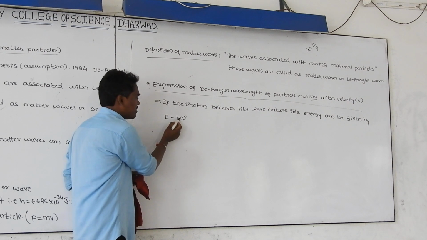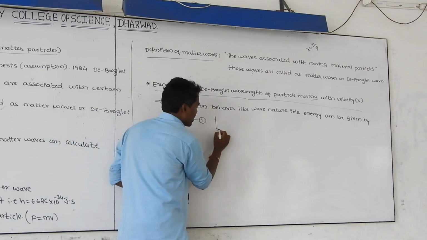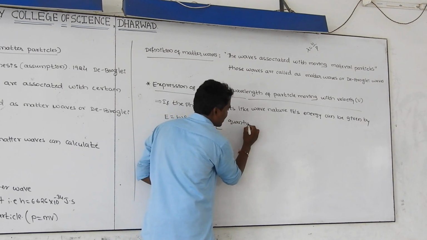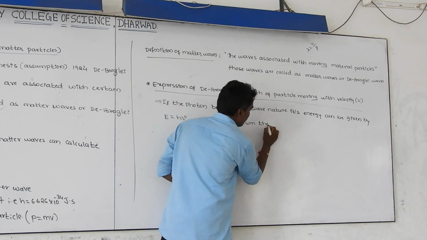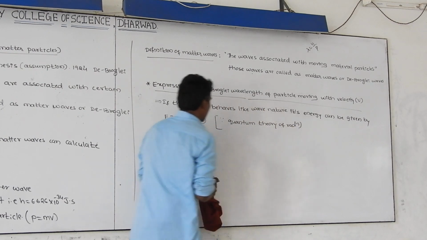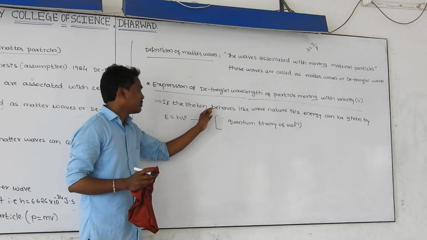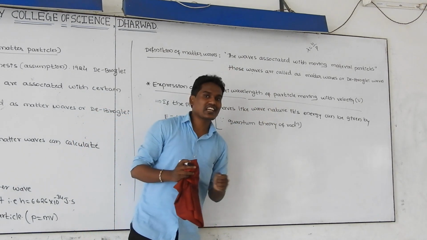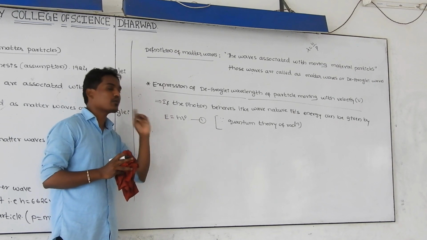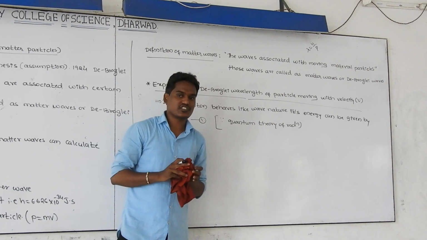E is the energy of radiation, h is Planck's constant, nu is the frequency of radiation. This formula is taken from the quantum theory of radiation. If the photon behaves like a wave, its energy can be calculated by using the theoretical formula E is equal to h nu. This formula is given by Max Planck in his theory called the quantum theory of radiation.